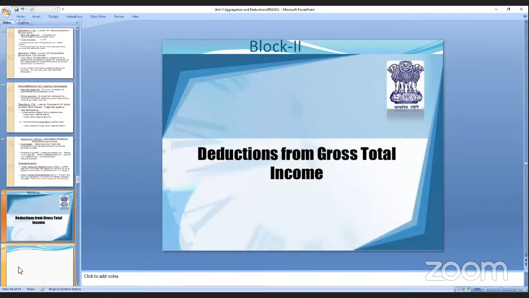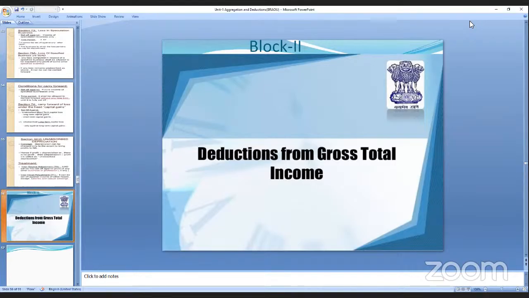So here, deductions. Why are deductions needed? What is the purpose of deductions? What is the gross total income? Deductions are to be allowed from the gross total income.